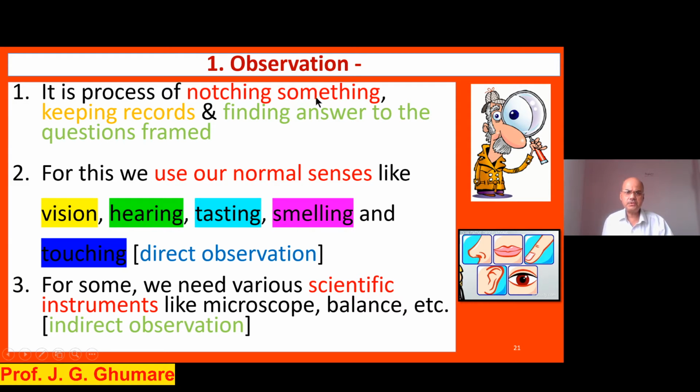Start your observation to come to certain conclusions about nature. Maybe one example we'll take at this stage and we'll proceed. My observation is the sky is blue in color. Have you thought for some time why this is happening? Maybe in and around you'll find nowadays summer is getting over.